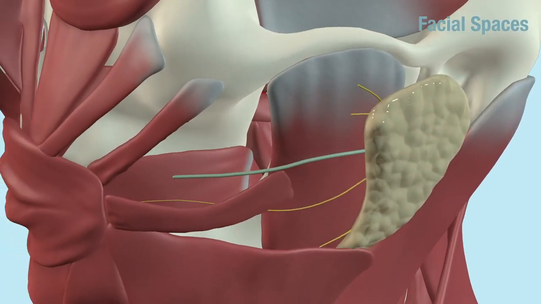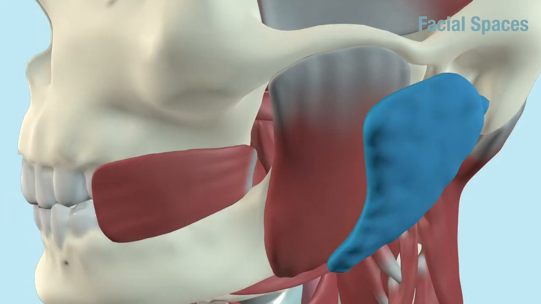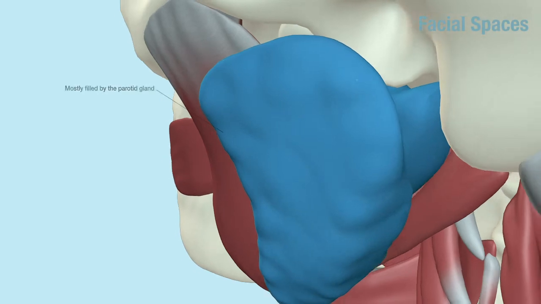The buccal space, which sits superficially to the buccinator muscle and is bordered by the zygoma, the musculature of the mouth, and the pterygomandibular raphe. The parotid space, which is primarily filled by the parotid gland.